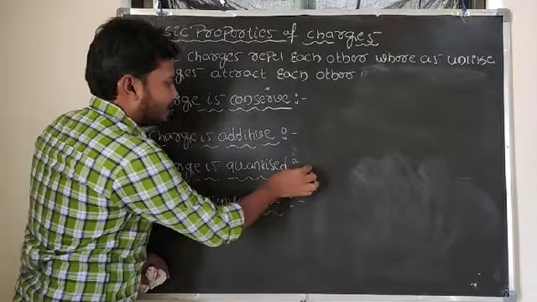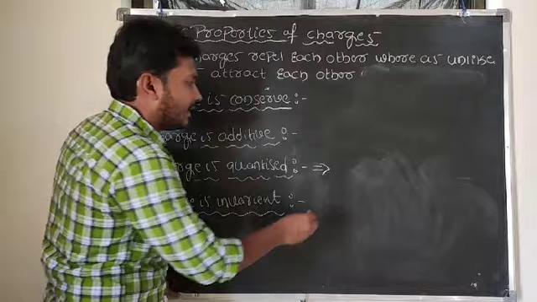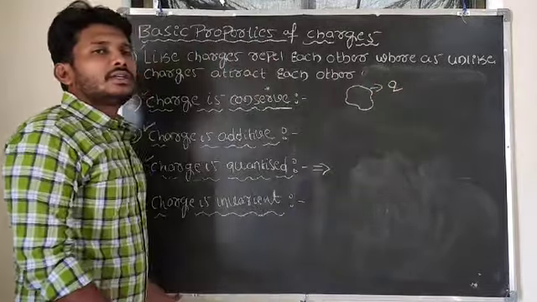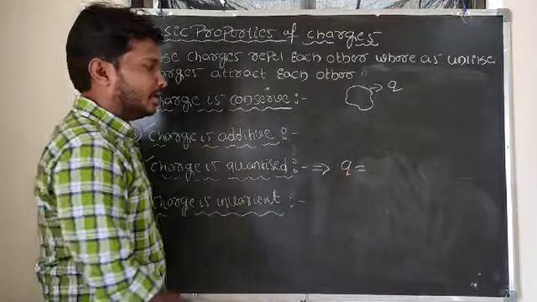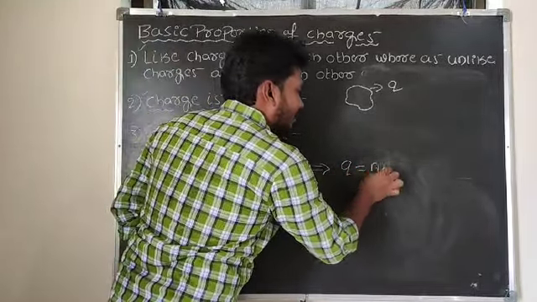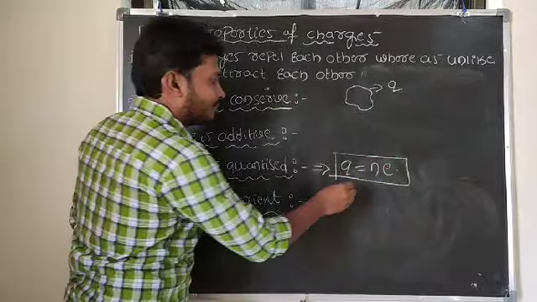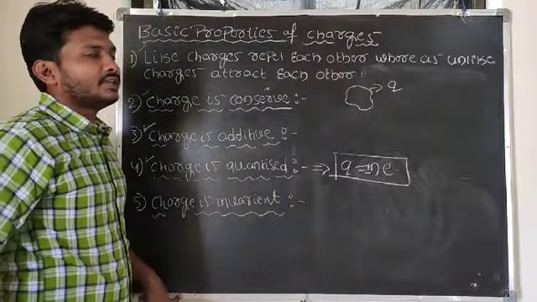For example, this is one body and I want to calculate the charge on this body. The charge on the body is an integral multiple of the charge on the electron: Q equals plus or minus n into e. This is the quantization of charge.